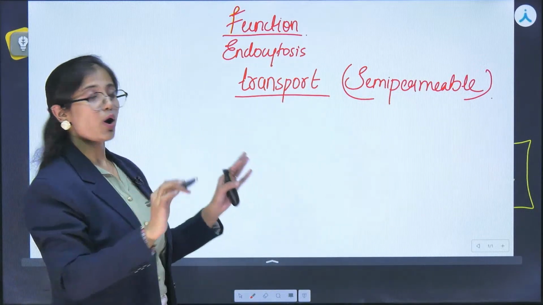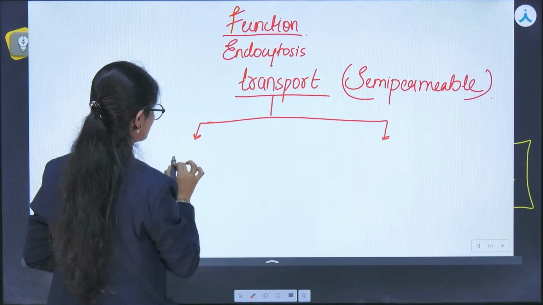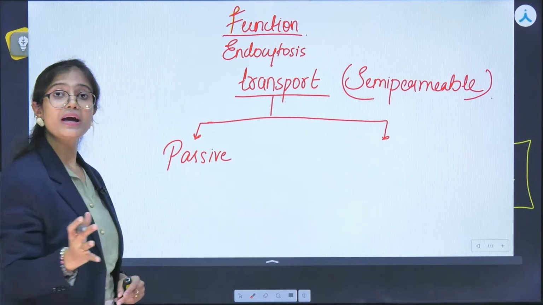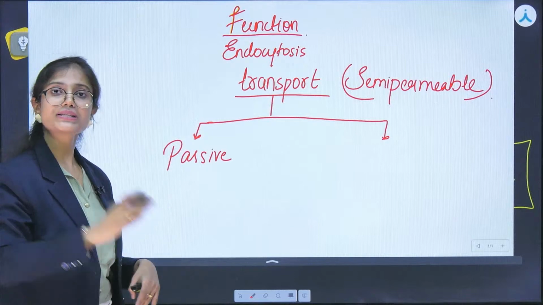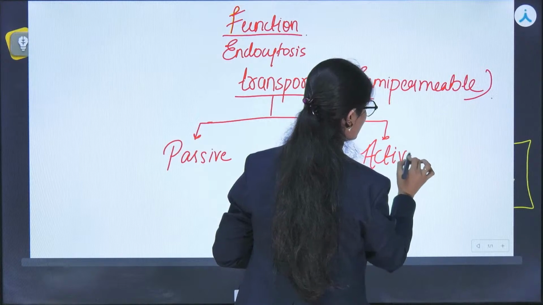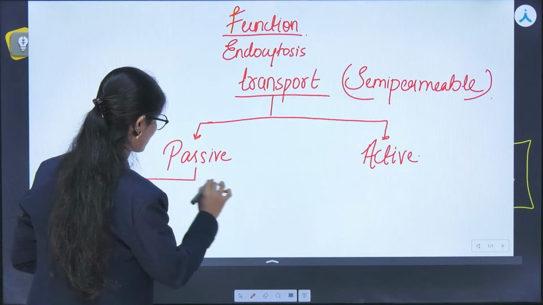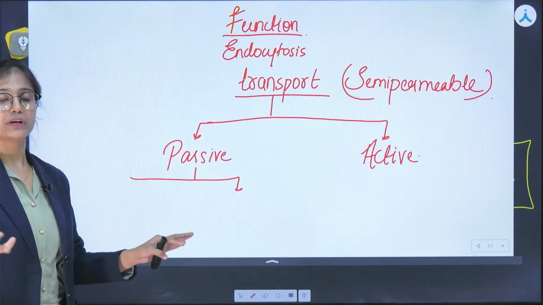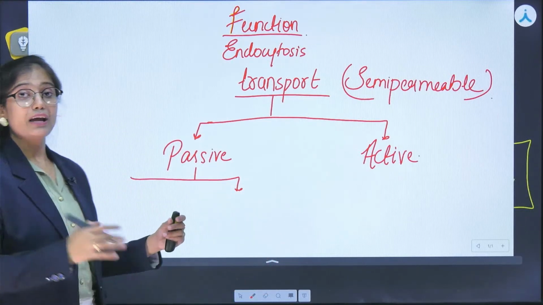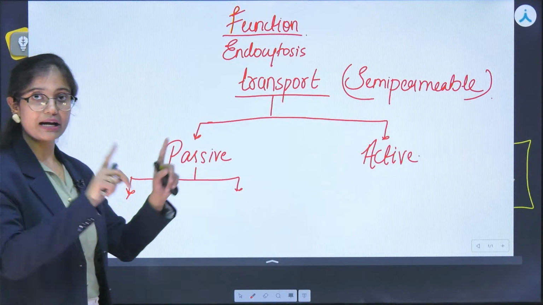And transport could be of two types. First one is passive, as the name itself suggests. That means they do not require any sort of energy to transport the material from one side to the other side. And the next type is active. If we talk about the passive type of transport, in one type we require no proteins to carry the material from inside to outside, and in the next one some carrier is required. So in passive, there are again two types.